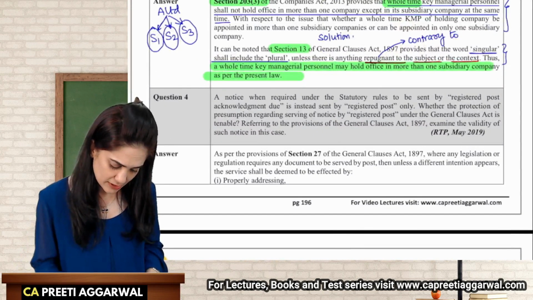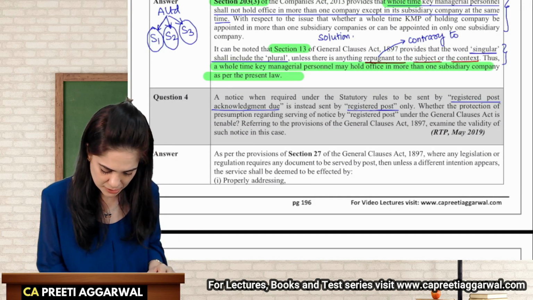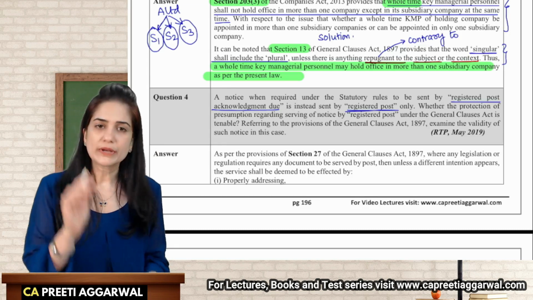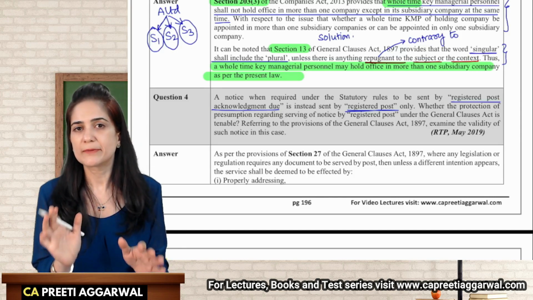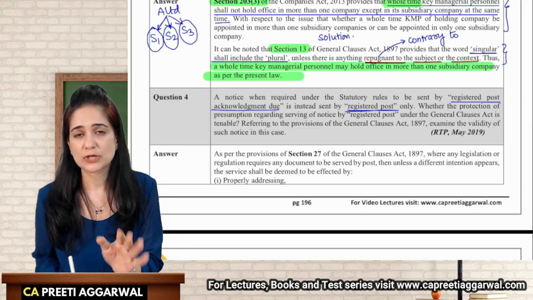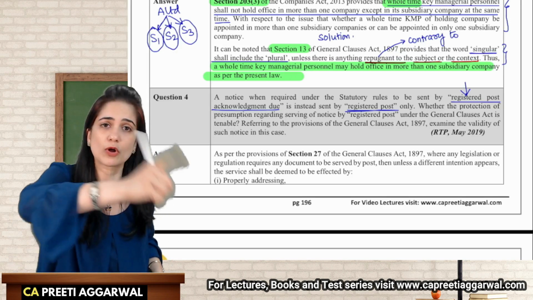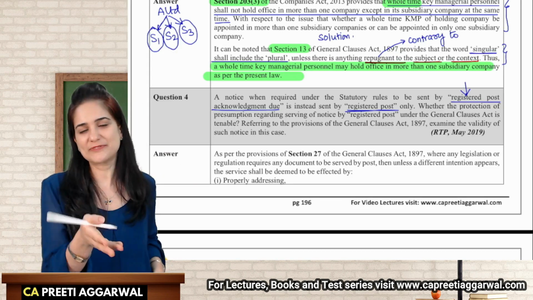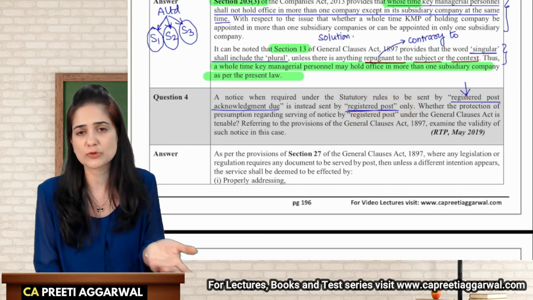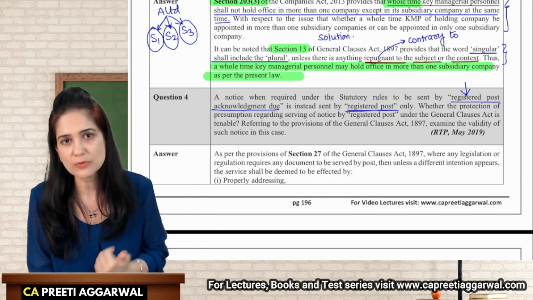A notice, when required under the statutory rules to be sent by registered post acknowledgement due, is instead sent by registered post. See, students, section 27 only requires the notice to be sent by registered post. So actually there is no harm in sending a registered post. But when your provision specifically mentions that you have to send it by registered post acknowledgement due, if a very specific mode is given, then you cannot say, no, no, Act allows registered post also. How can you insist on some other post? It's clearly mentioned. So even the General Clauses Act says, first follow the Act. If there is confusion, then you prefer the General Clauses Act.